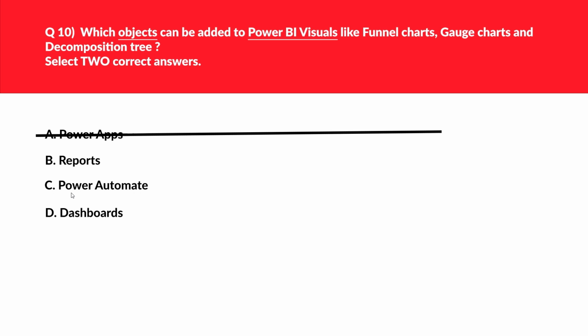Let's look at option C, that is Power Automate. Power Automate is used for doing some kind of automation. As per the question, there is no need of automation, right? Hence we can reject this as well. By the process of elimination, we got our last answer, that is dashboard, even if we don't know the answer.